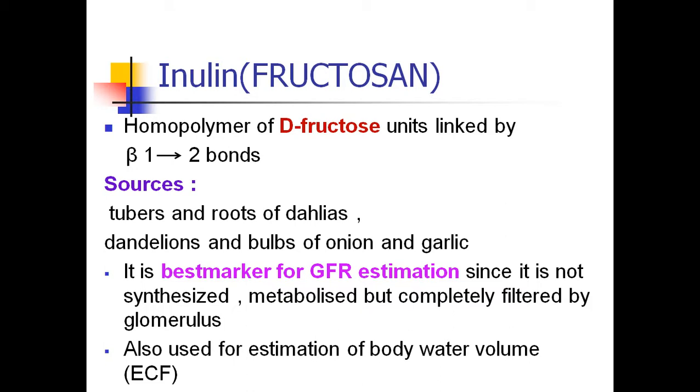GFR means glomerular filtration rate. So inulin can be used for testing kidney functions. It can be used as a GFR marker because it is not synthesized in the body, it is completely filtered by the kidneys and it is excreted in urine. That is why inulin is the best marker for the glomerular filtration rate.